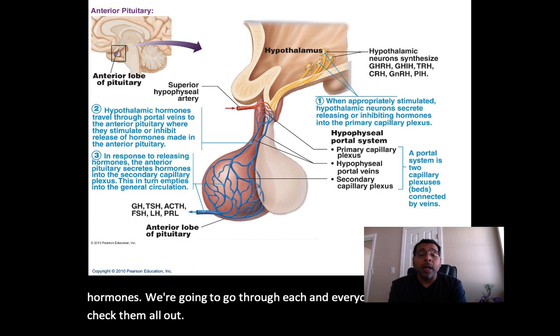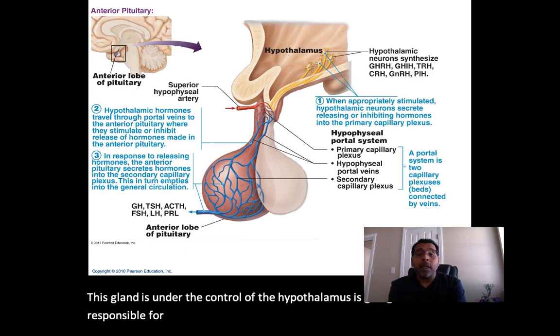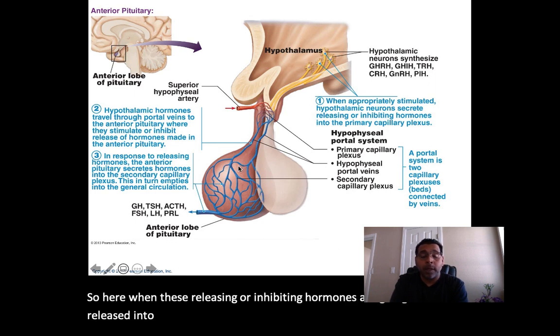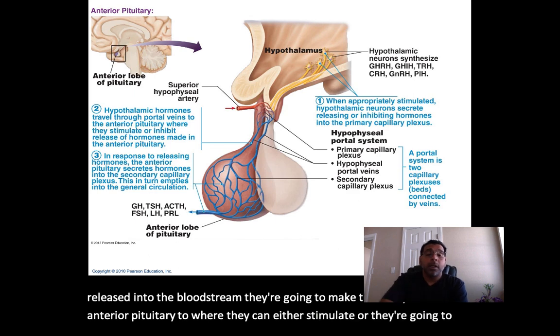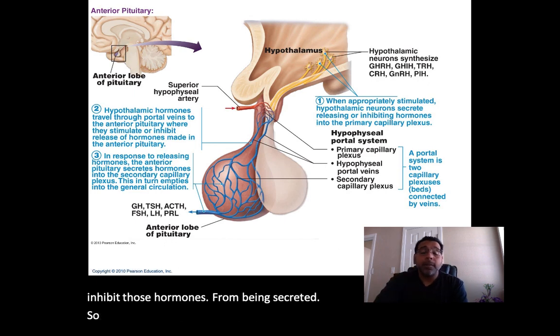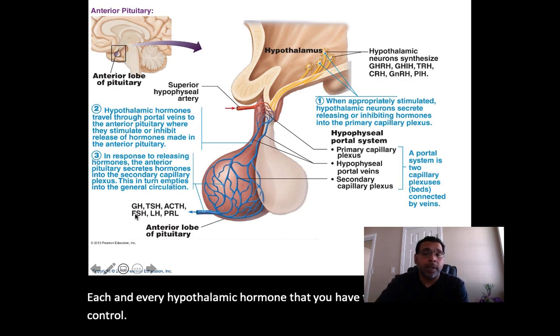This gland is under the control of the hypothalamus. The hypothalamus is going to be responsible for releasing and inhibiting hormones. When these releasing or inhibiting hormones are released into the bloodstream, they make their way over to the anterior pituitary, where they can either stimulate or inhibit those hormones from being secreted. So it's important you understand each and every hypothalamic hormone that you have there and how it will control the anterior pituitary.